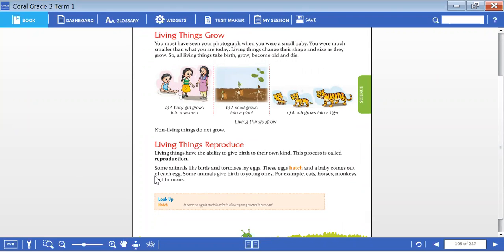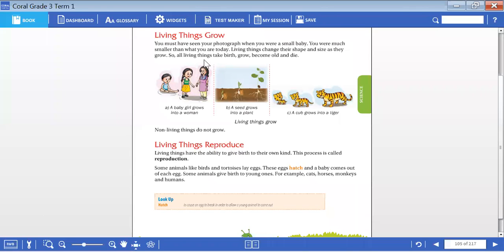This process is called reproduction. Yes, human beings will reproduce, will have babies. Our little ones, young ones will have babies, but does a door produce a baby? Does a house produce a baby house? No, because those are all non-living things. They won't get reproduced. Reproduction is nothing but producing the same kind.